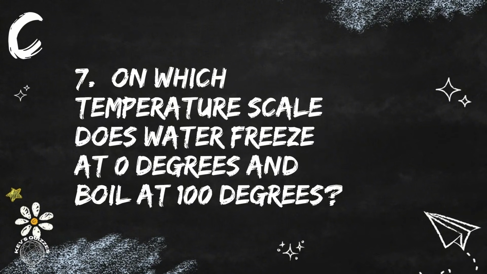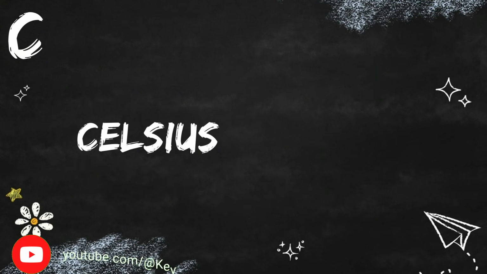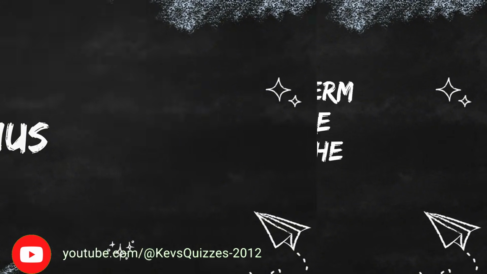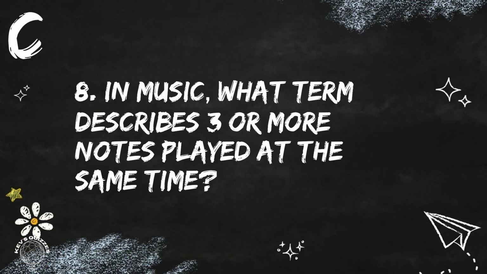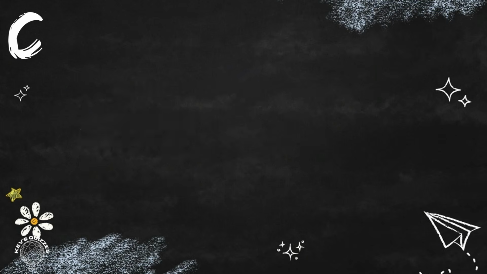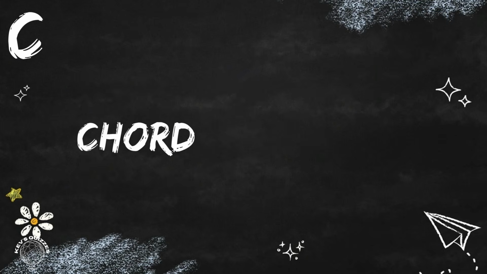Question 7. On which temperature scale does water freeze at 0 degrees and boil at 100 degrees? That is on the Celsius scale. And question 8. In music, what term describes 3 or more notes played at the same time? Three or more notes played together form a chord.